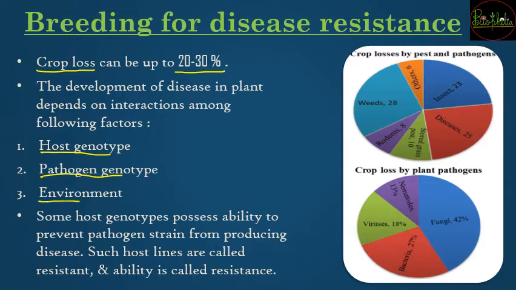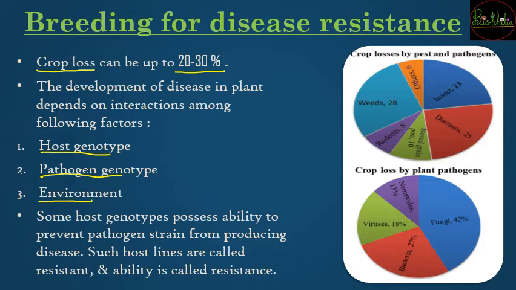And finally the environment, whether you choose the host genotype, pathogen genotype को change करके you did everything, but if the environment is not supporting, then also the plant can suffer from that disease. So these three factors are going to be responsible to develop a plant breed which is going to be disease